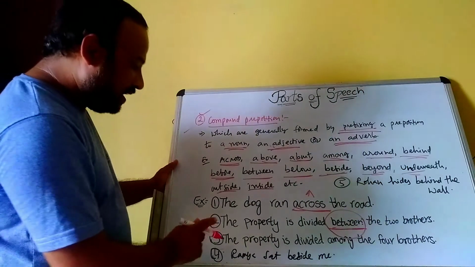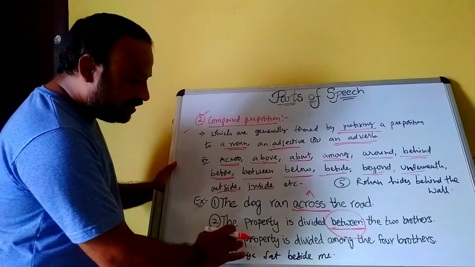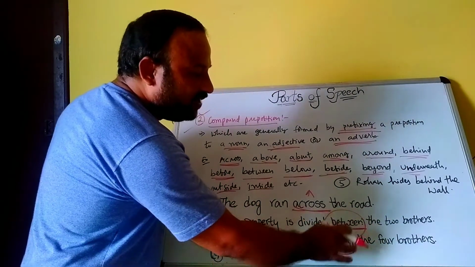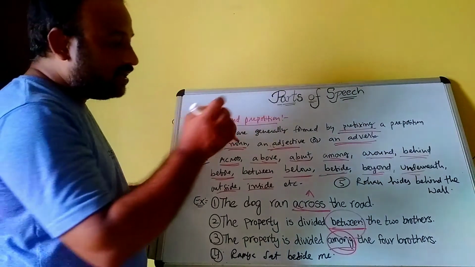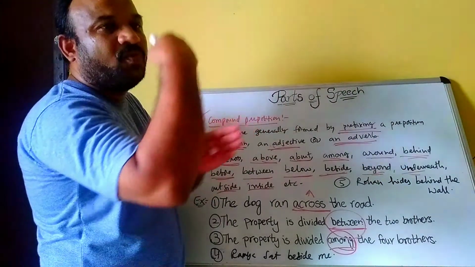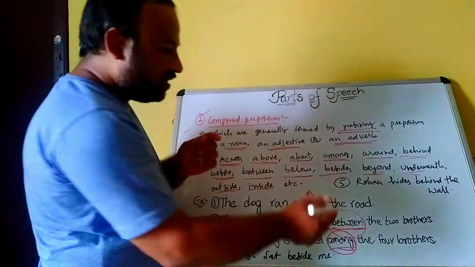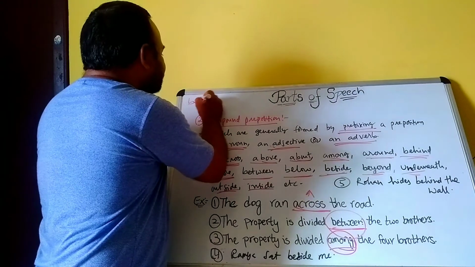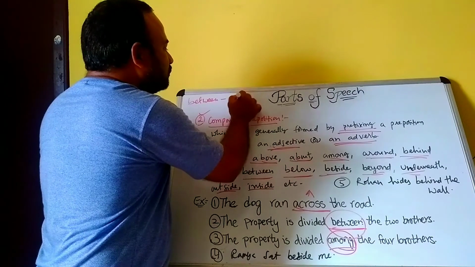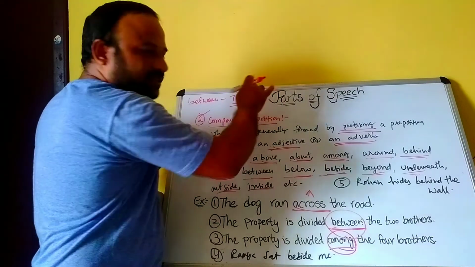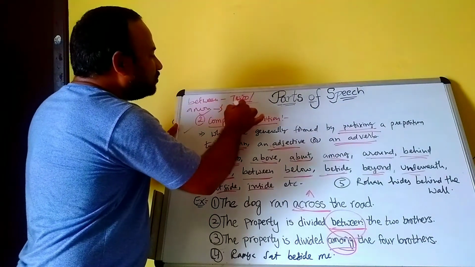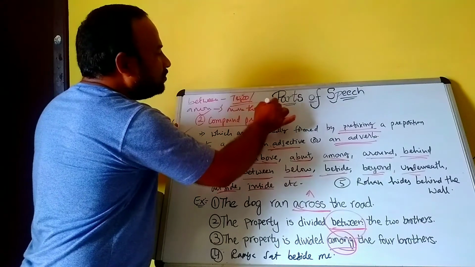In the same example, the property is divided among. Among means the same as amongst, but among is for more than two persons, places or things. Between is for two, among is for more than two.